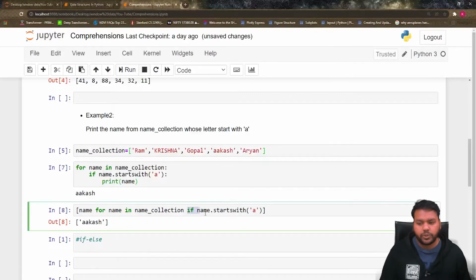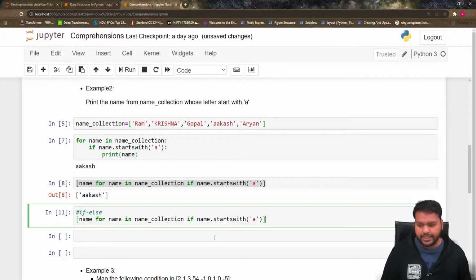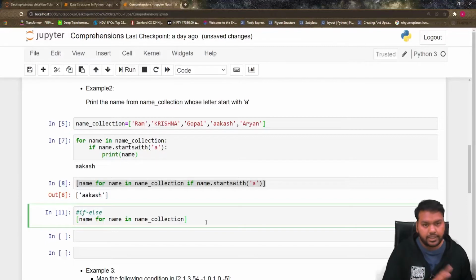But see here, you are using only the if condition. Now suppose you want to use the else condition also. So here I will show you how you can use the else condition. When we have to use the else condition in the list comprehension, we no need to write the condition at the end.